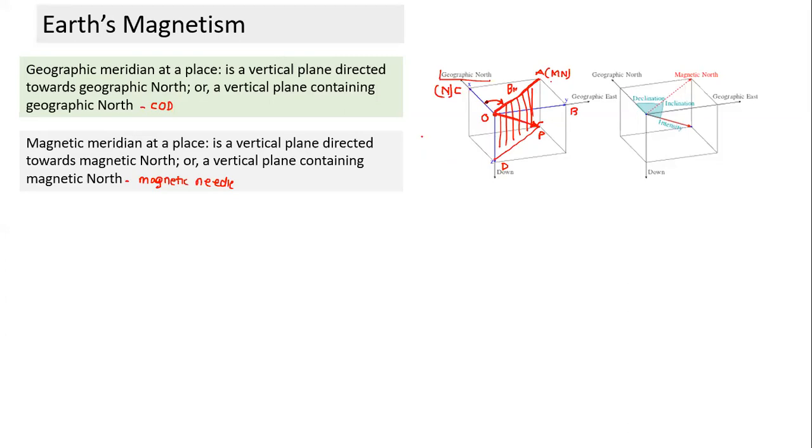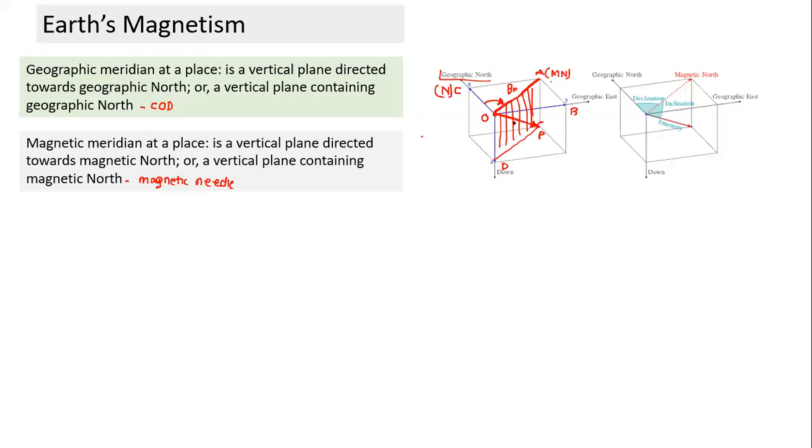And what would angle COA indicate? Now, this is the angle between two vertical planes. What is this angle called? This angle is called the angle of declination. This is the angle made between two vertical planes. Which two vertical planes? The geographic meridian and the magnetic meridian. Are you following so far? Anvita, are you following directions? Yes, sir. Kathy? Yes, sir. So if you can visualize this figure, I think this particular topic is over.